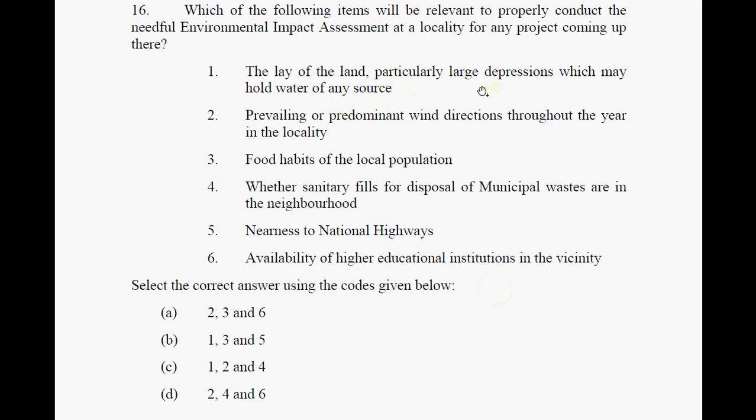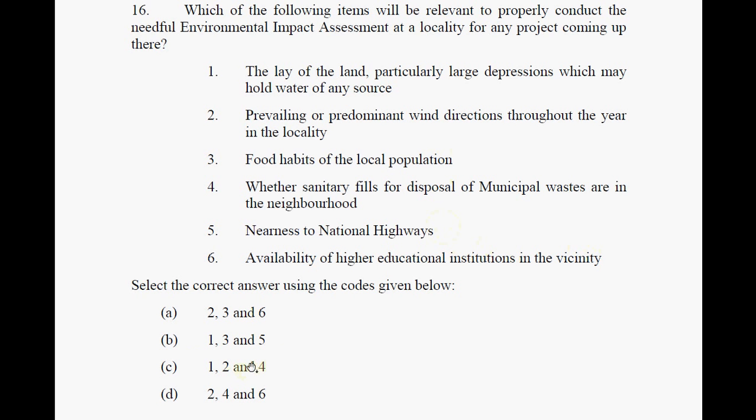So point one is true, and the food habits of a local population have got nothing to do with the environment, so definitely point 3 you can leave off. And when it comes to point 5, nearness to the national highways, this has got nothing to do with environmental impact assessment. This has got something to do with infrastructure, so not 5. And availability of higher educational institutes, again, has got nothing to do with environmental impact assessment. So definitely 3, 5, and 6 have nothing to do with it.